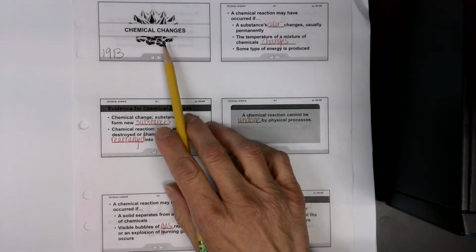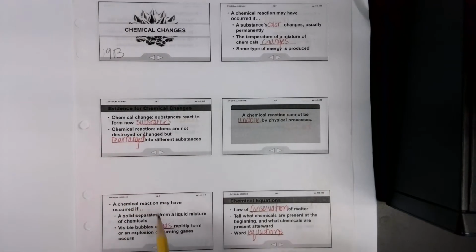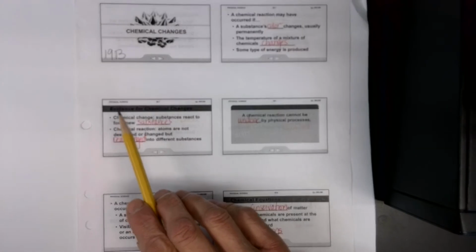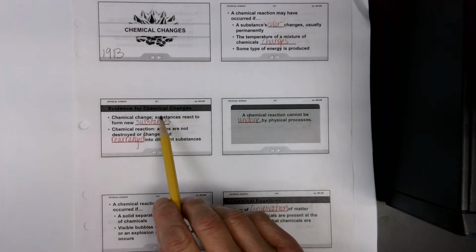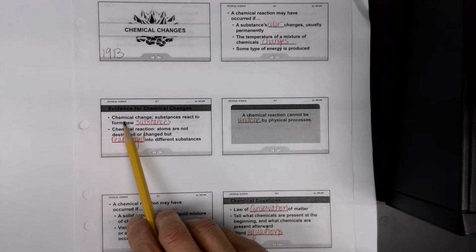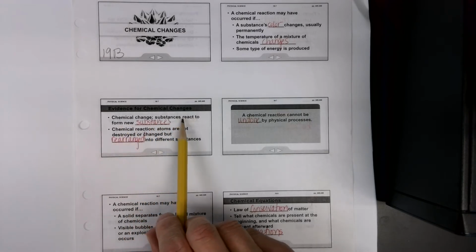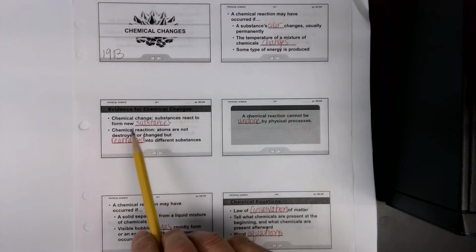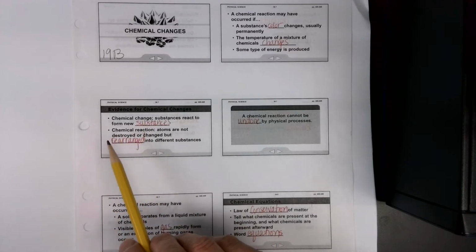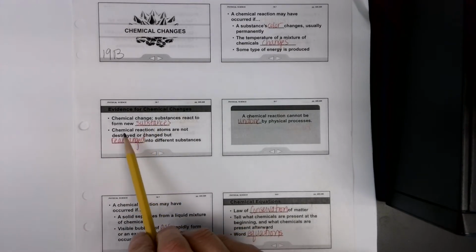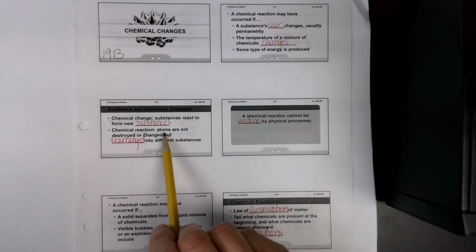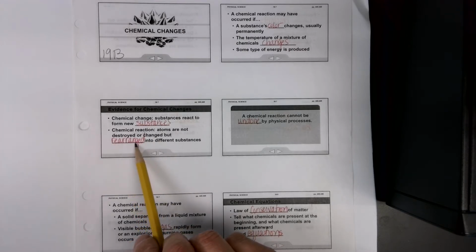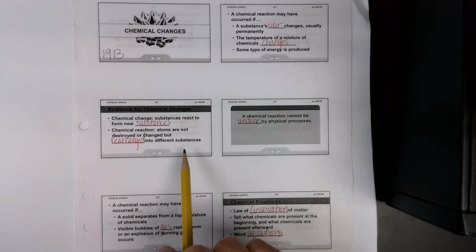Chemical changes happen, and this section of slides is going to tell us some evidence. How can we have an idea that a chemical change has happened? So chemical change: substances react to form new substances. When you have a chemical change, you have a reaction that takes place causing new substances to form that were not there already. In a chemical reaction, atoms are not destroyed or changed, but just rearranged into different substances. Okay?